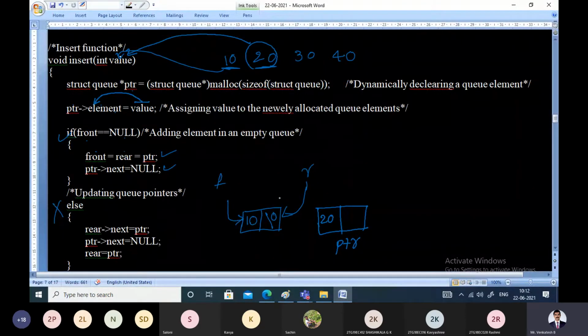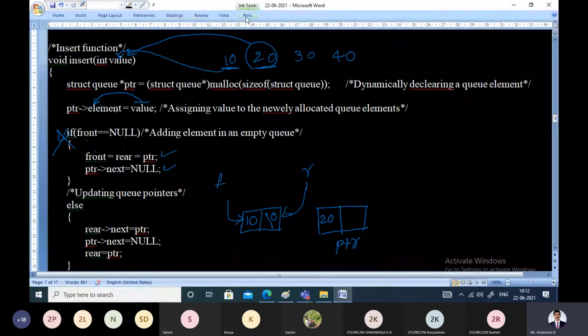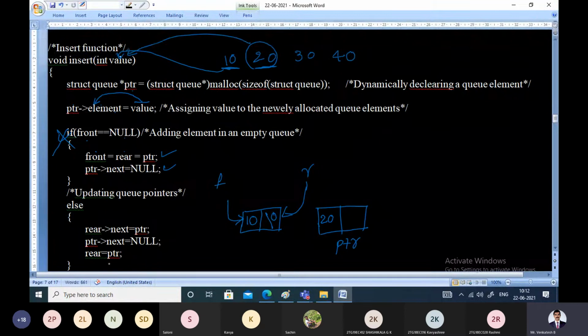Next, check whether front is equal to null. No, this condition is false, and the else part is true. When if is false, else will execute automatically; that is the syntax of the if else statement. Whenever you go to the else part, it means there is at least one node in the queue.